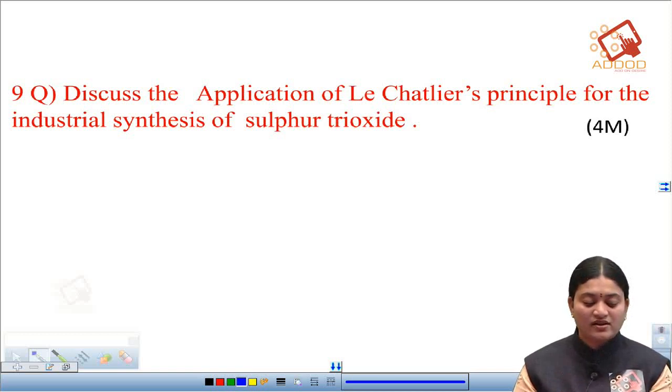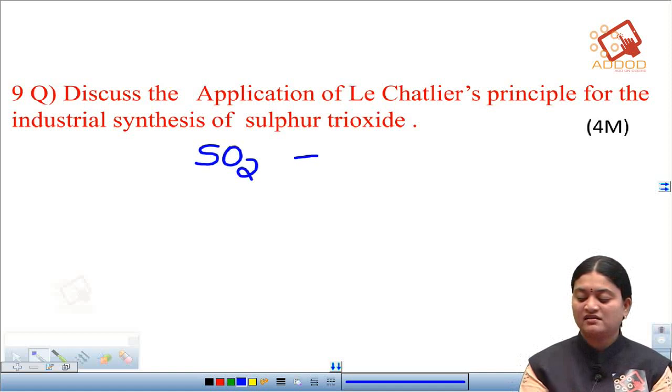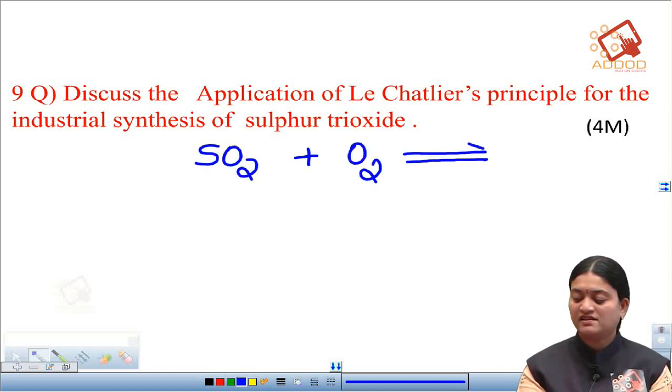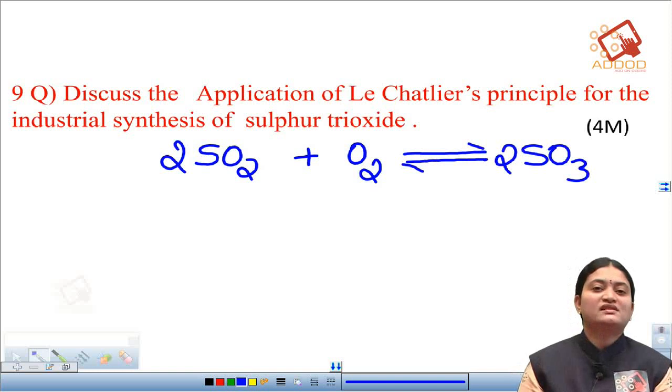According to the principle, for the synthesis of sulfur trioxide we have sulfur dioxide plus oxygen giving sulfur trioxide. This is an equilibrium reaction.